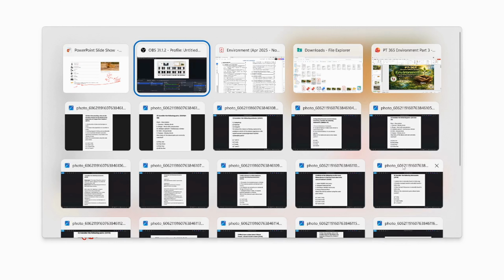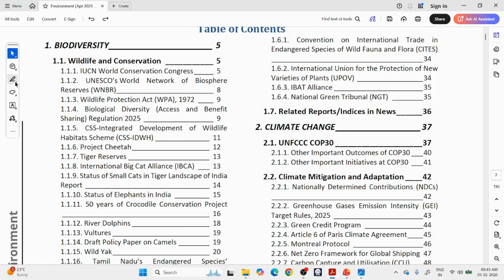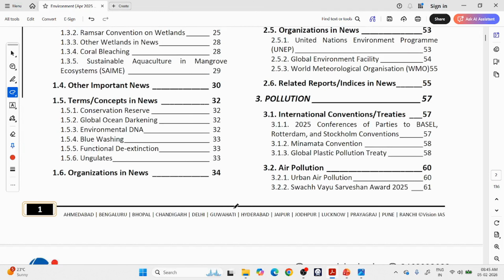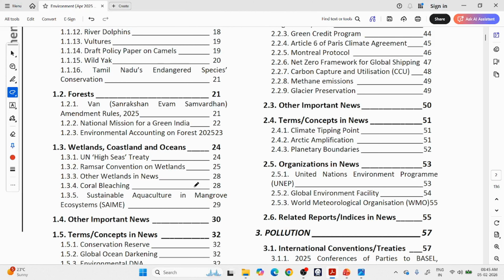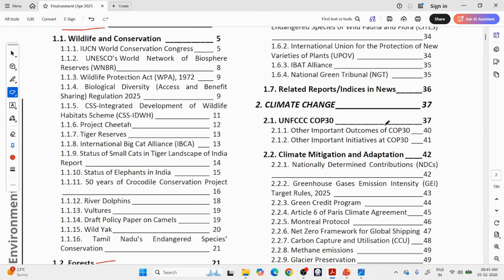Okay, so seeing the PT-365 PDF, we have seen these sections of the biodiversity part till now. This biodiversity part is the most boring and most lengthy one. Once we hit other topics like forests, wetlands and climate change, from these areas it will be interesting and logical. We will move very fast. But here, because we are by-hearting most of the data, various animals and plants, it will take some time. Till 1.1.16 it will take some time. The rest of the sections will be taught faster.